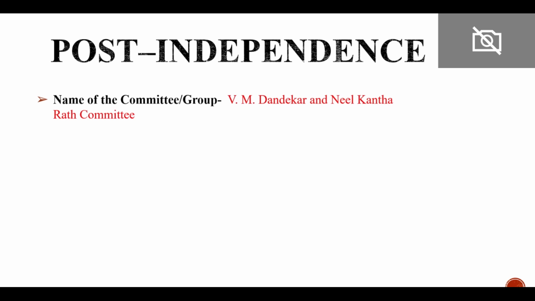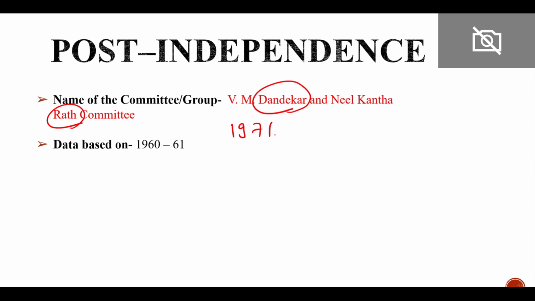Now coming to the post-independence calculation of poverty. Post-independence, one of the major committees was the V.M. Dandekar and Rath committee. They used the data of 1960-61 and gave their report in 1971.